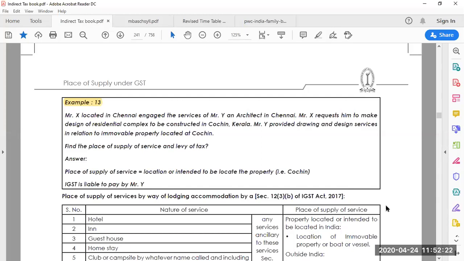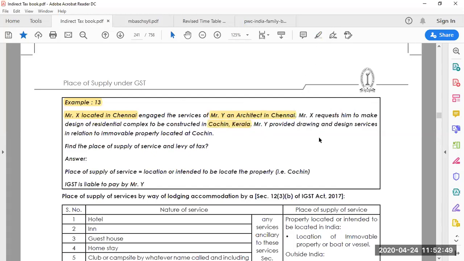So what you can see from this problem is that Mr. X is located in Chennai, and is constructing the house. Mr. Y is an architect who is also in Chennai. Mr. X has requested Mr. Y to please give designs for the house which he is going to build at Cochin, Kerala.